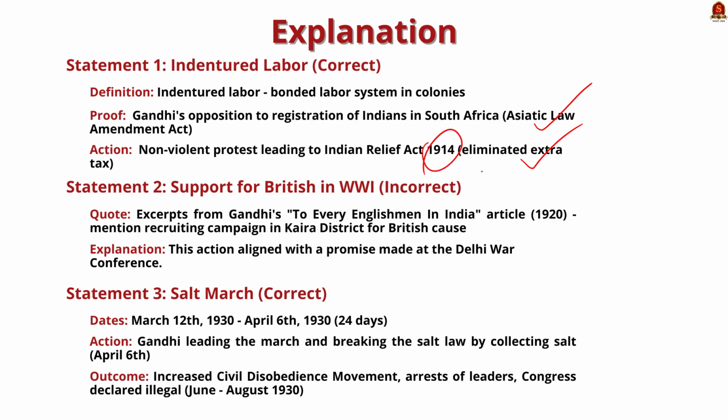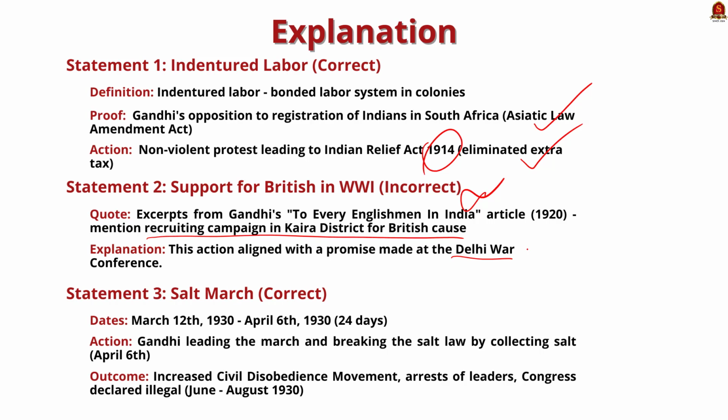Now the second statement says, in Lord Chelmsford's War Conference, Mahatma Gandhi did not support the resolution on recruiting Indian for World War. So this statement is incorrect. In the Young India article dated 27th November 1920, the article named To Every Englishman in India, Gandhi quoted his recruiting campaign in Kheda district of Gujarat in support of British cause in World War I. And this was in accordance with the promise made in the War Conference of Delhi. So this statement is incorrect.